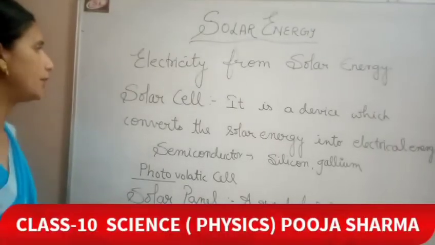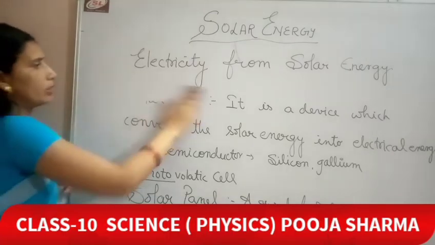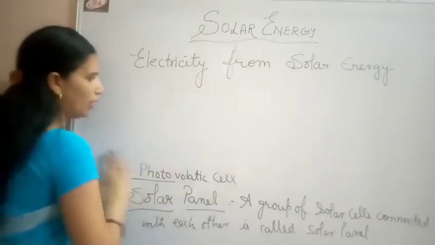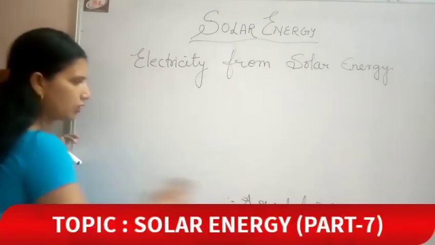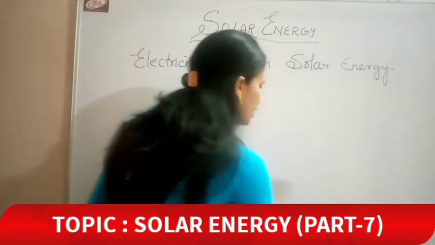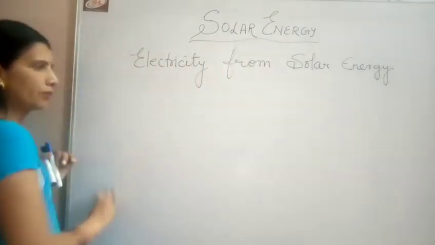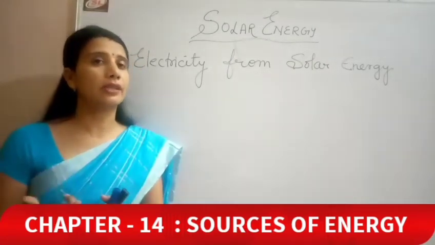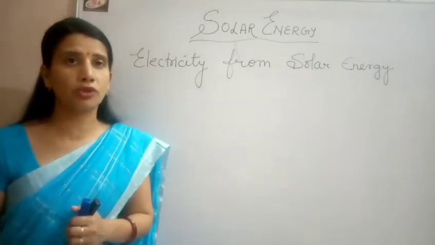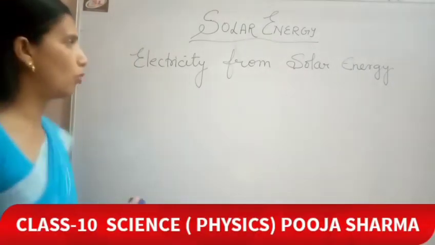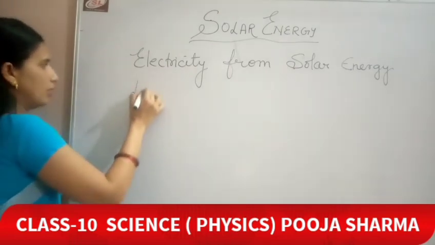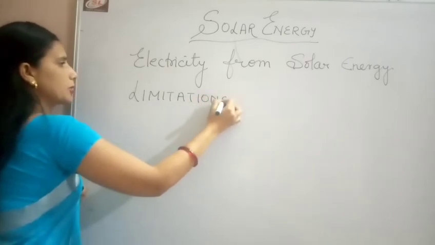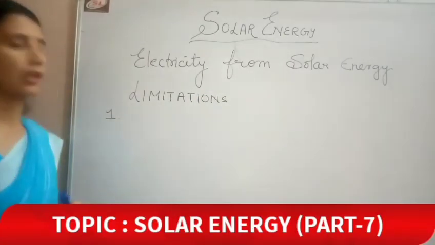Now coming to the advantages and limitations of solar electricity, or the utilization of solar panels. What are its advantages? Advantage number one is that it saves fuel. It is a renewable resource, and it is also an inexhaustible resource. These are the common advantages. There is not much difference in the advantages, but there is a difference in the limitations. What are the limitations?